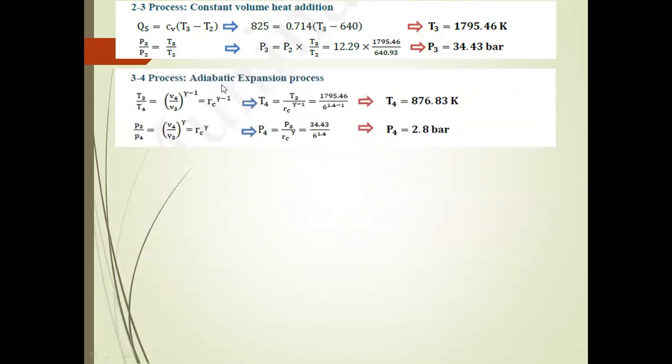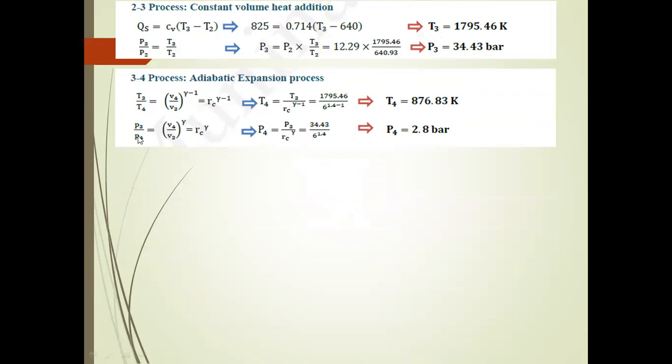Next, from the adiabatic expansion process, T3 by T4 is equal to (V4 divided by V3) power gamma minus 1, equal to r power gamma minus 1. So T4 is equal to T3 divided by r power gamma minus 1. The T3 value is 1795.46 and the r value is 6, with power of 1.4 minus 1. Finally, we get the T4 temperature as